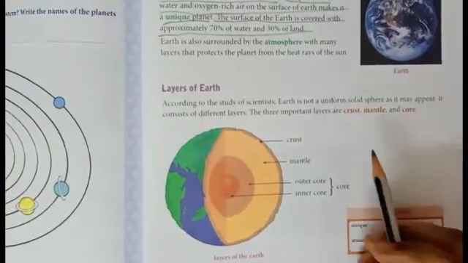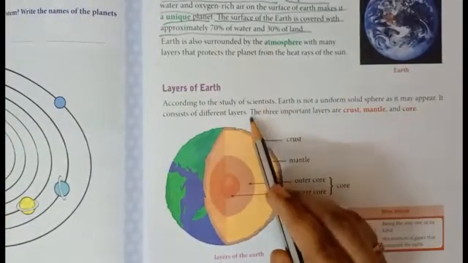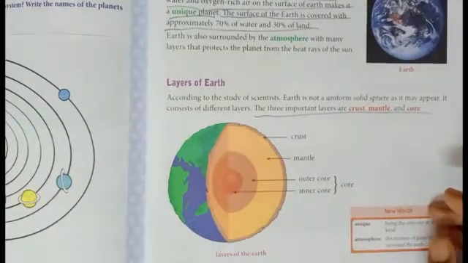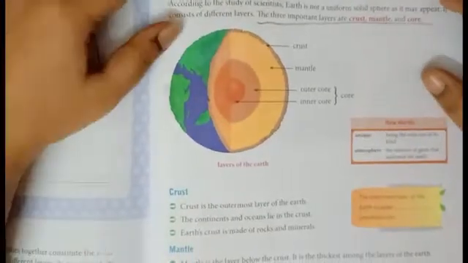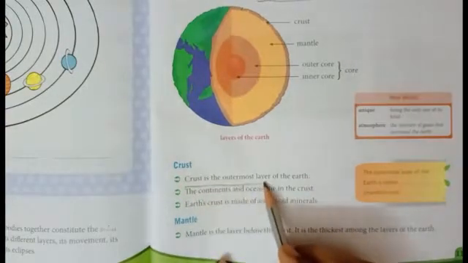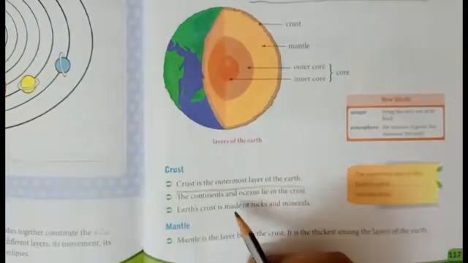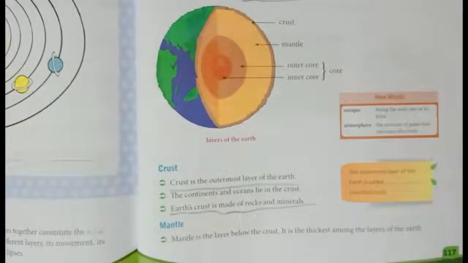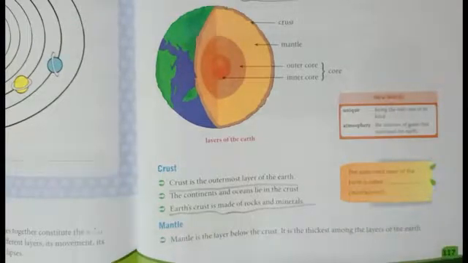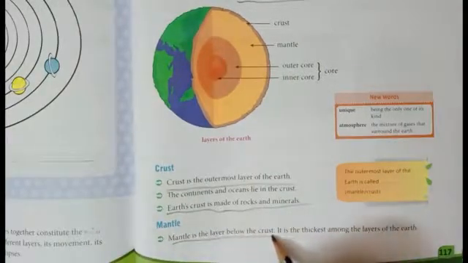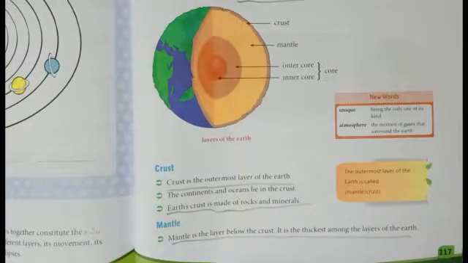Then move to the layers of the Earth. What are the layers of the Earth? The three important layers of the Earth are crust, mantle and core. First, we will start with the crust. The crust is the outermost layer of the Earth, and the Earth's crust is made up of rocks and minerals. Then the mantle is the layer below the crust and it is the thickest among the layers of the Earth. Did you mark?